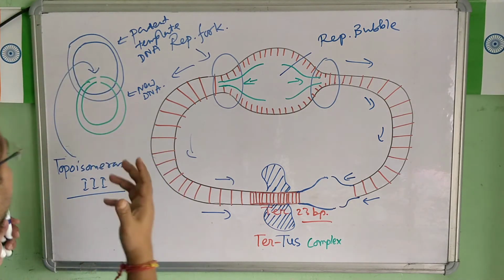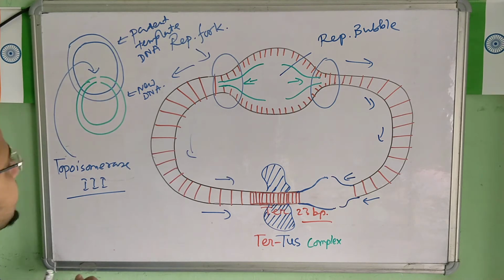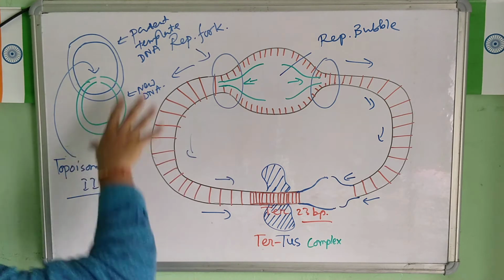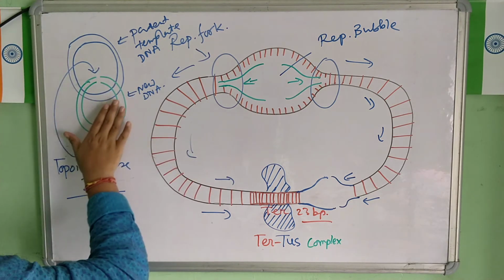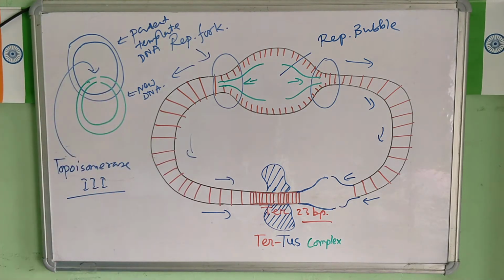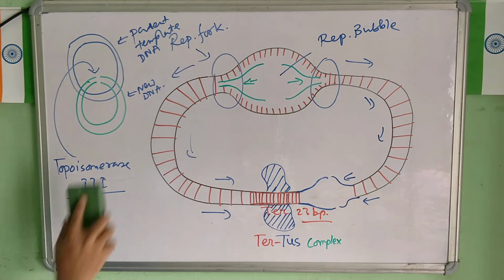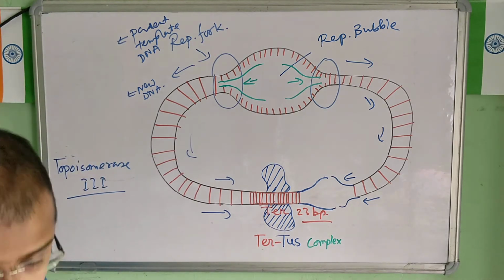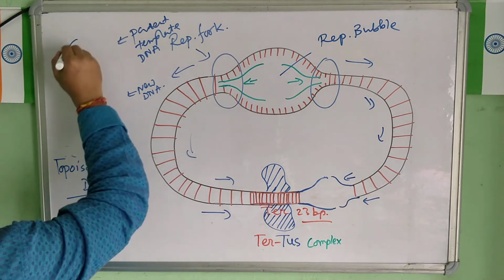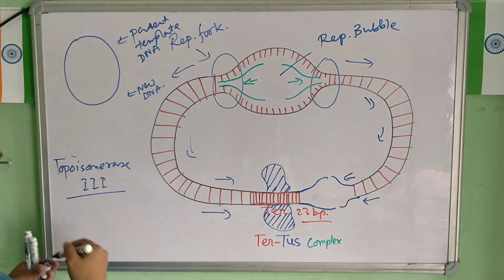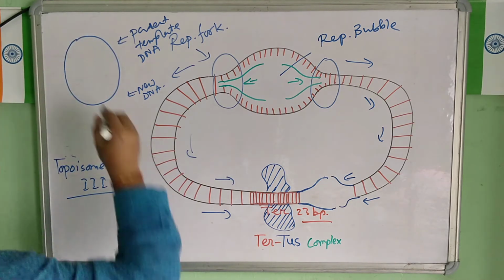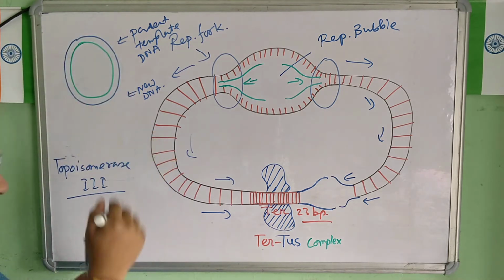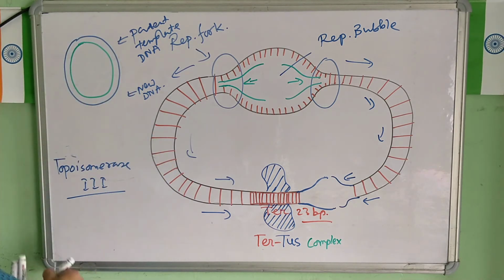Now there is one more thing. We told it is a semi-conservative mode, so let me technically correct this diagram. If I correct this diagram by following the semi-conservative mode, this is the old strand and this is the newly formed strand. So this becomes one DNA.